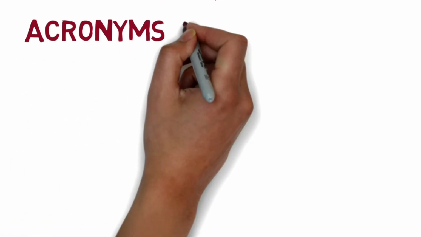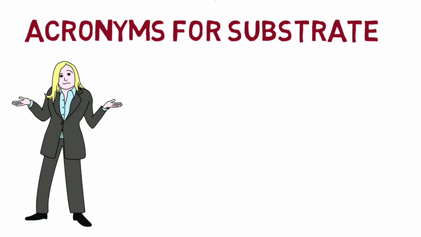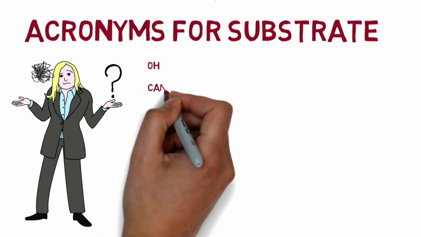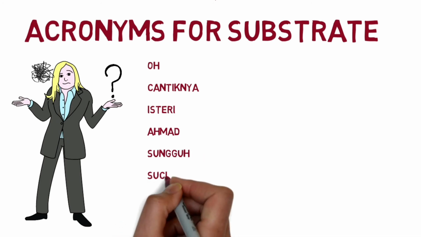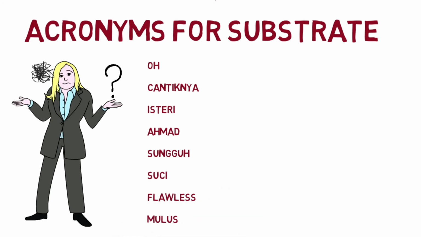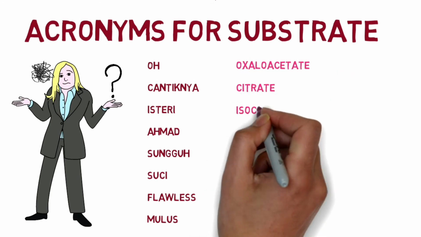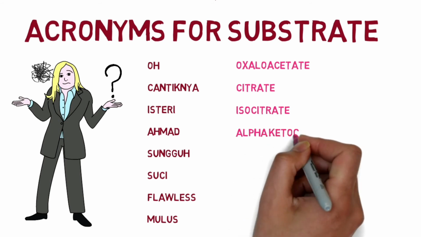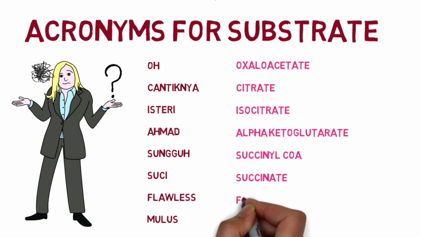So right now guys, we are going to memorize these substrates by using acronyms. Oh cantiknya! Isteri, Ahmad, sungguh, suci, flawless, mulus. O for oxaloacetate, cantiknya for citrate, isteri for isocitrate, Ahmad for alpha-ketoglutarate, sungguh for succinyl-CoA, suci for succinate, flawless for fumarate, and mulus for malate.